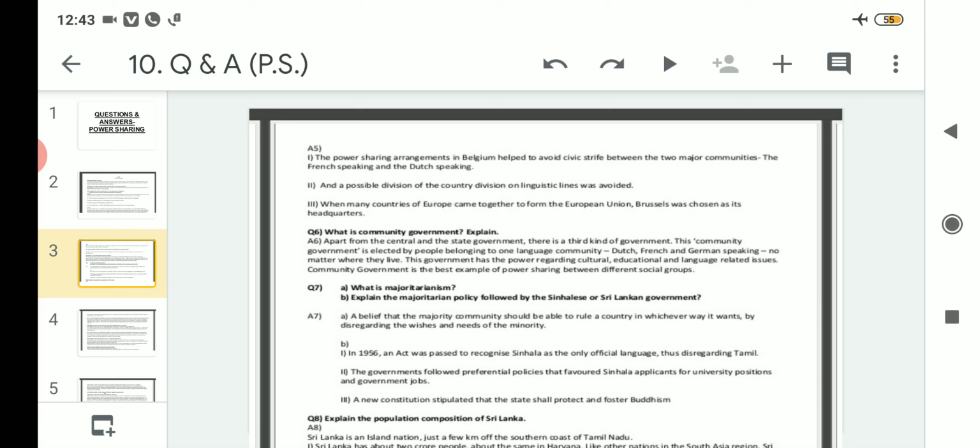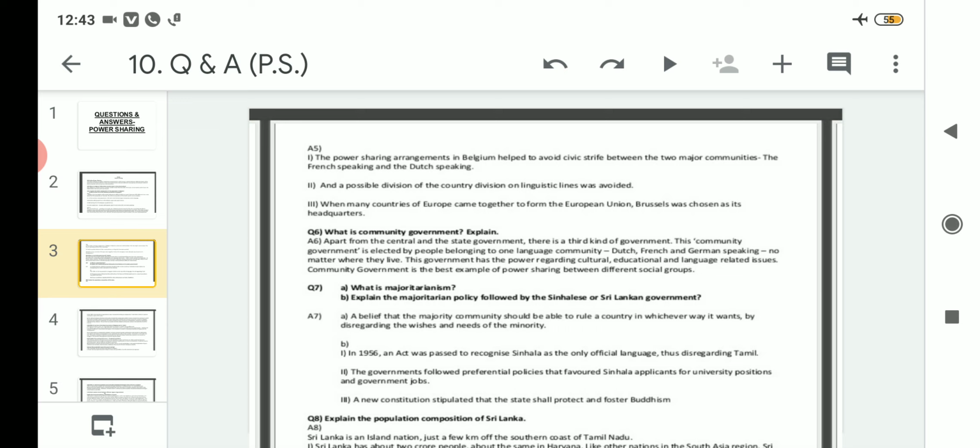This government has the power regarding cultural, educational and language related issues. That means when this community government is elected, they have power related to three sectors, that is the cultural field, the educational field and the language field. If any issues are there related to culture, education and language, all this will be sorted out. And community government is the best example of power sharing between different social groups.